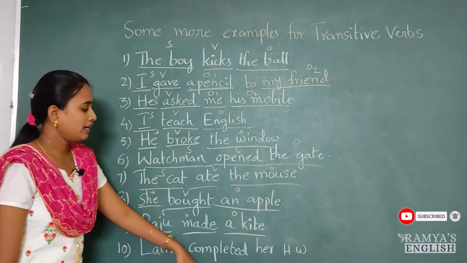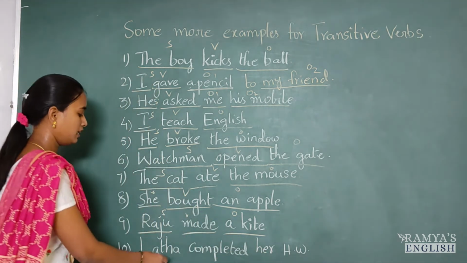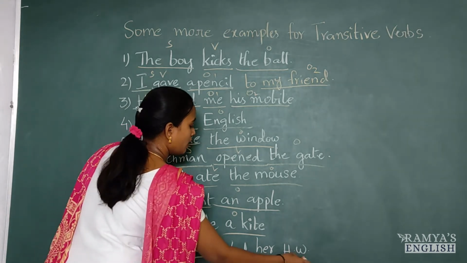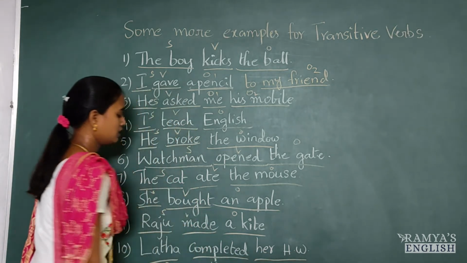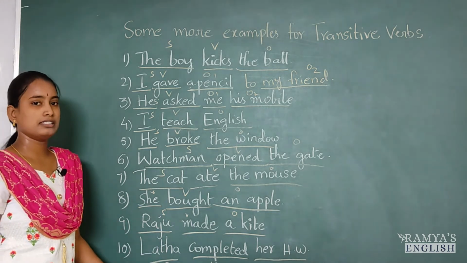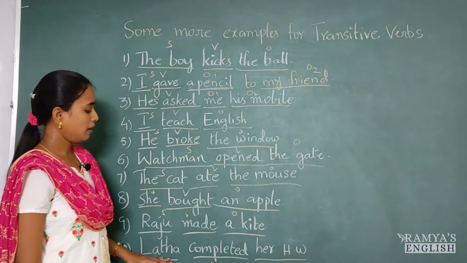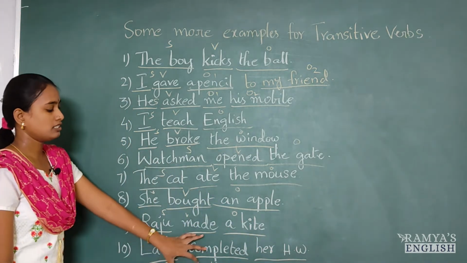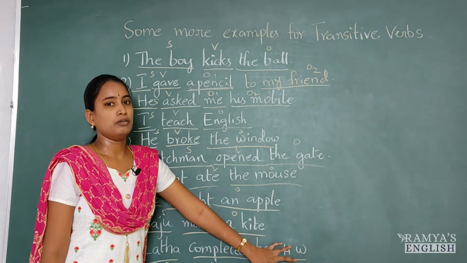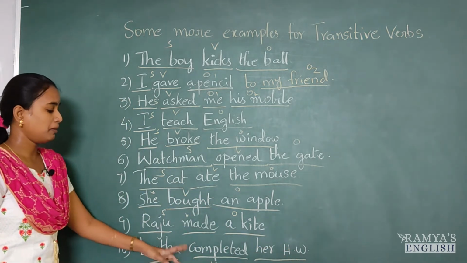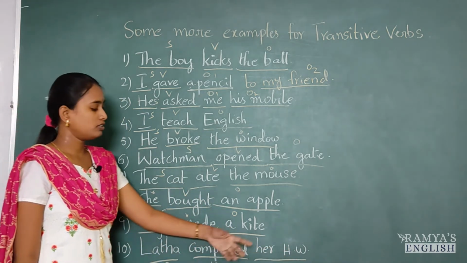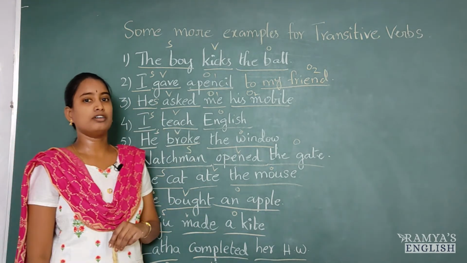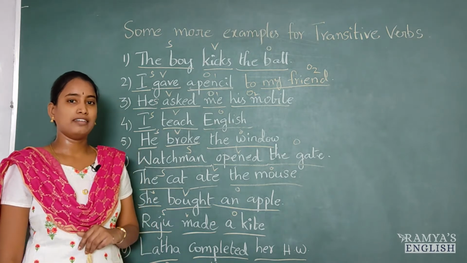Next, Lata completed her homework. Lata is the subject, completed is the verb, her homework is the object. So this completed action is done by the subject and Lata passes some action onto the object. So this action is transferred onto the object. So this action is done by the subject onto the object. So friends, these are the examples of transitive verbs. I hope you have understood.